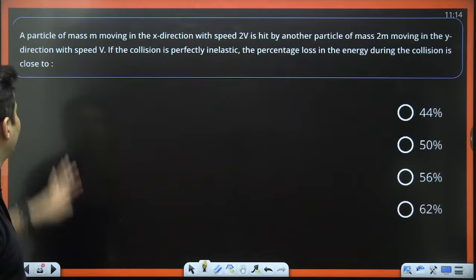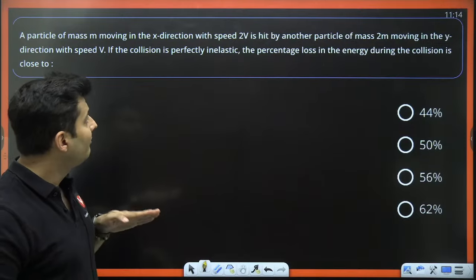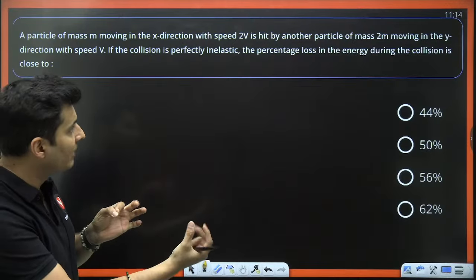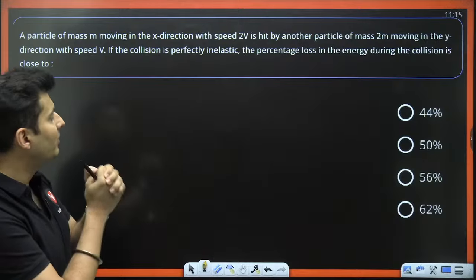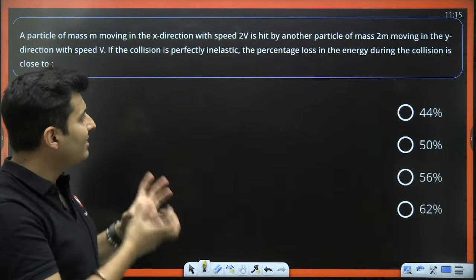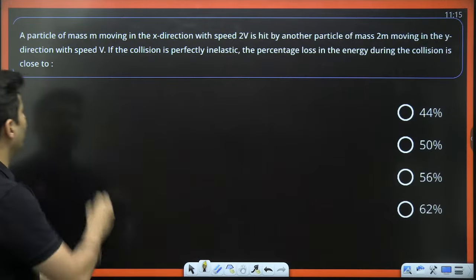Excellent. Let's move on. A particle of mass m is going in the x direction with speed 2v. It hits another particle of mass 2m moving in the y direction with speed v. Collision is perfectly inelastic, meaning they get stuck to each other. The percentage loss in the energy during the collision is asked. Let's try to figure out.